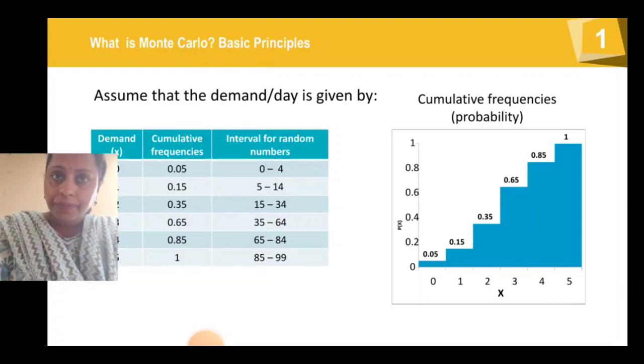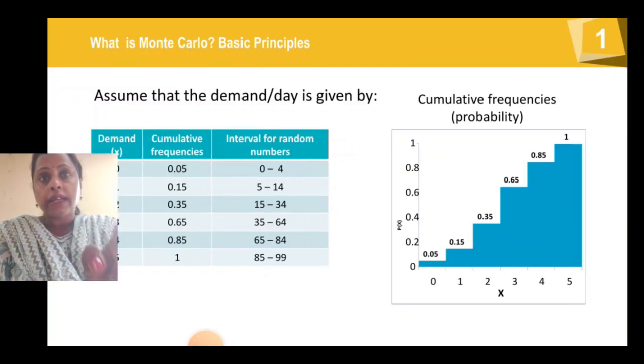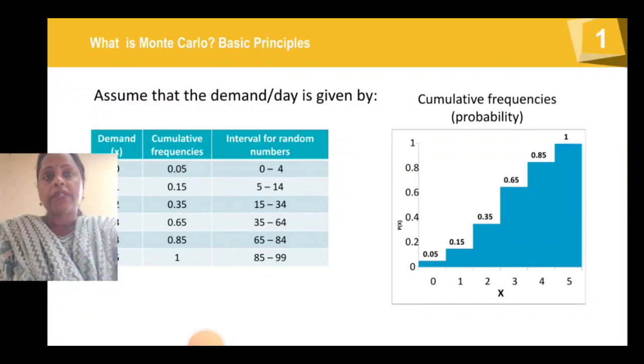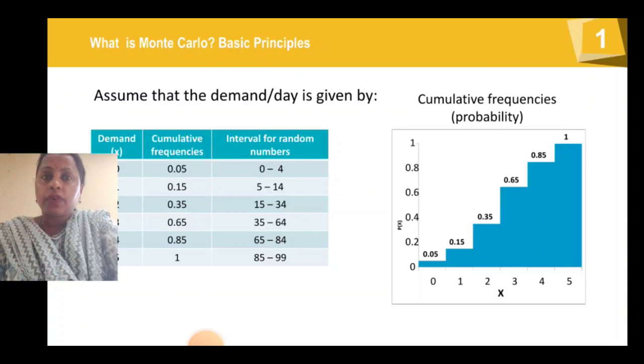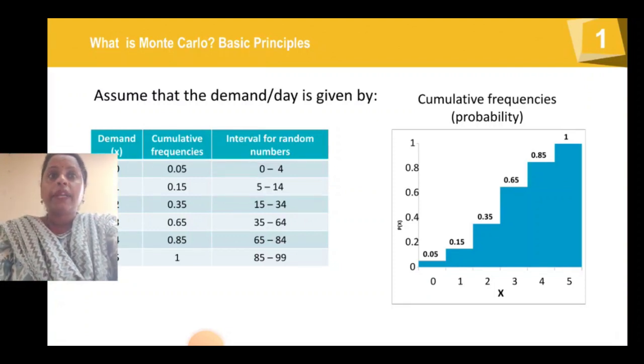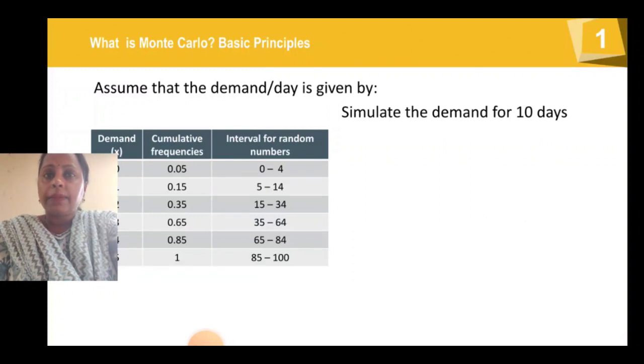For day 6, it is 1. So you can see intervals for the random numbers. Here you can see that for day 1, the random number interval given is 0 to 4. And for day 2, it is 5 to 14, 15 to 34, 35 to 64, 65 to 84, and 85 to 99 respectively for the 3rd, 4th, 5th and 6th day. So cumulative probabilities along with the random numbers were set. Now we can assume that we have to simulate the demand for 10 days.